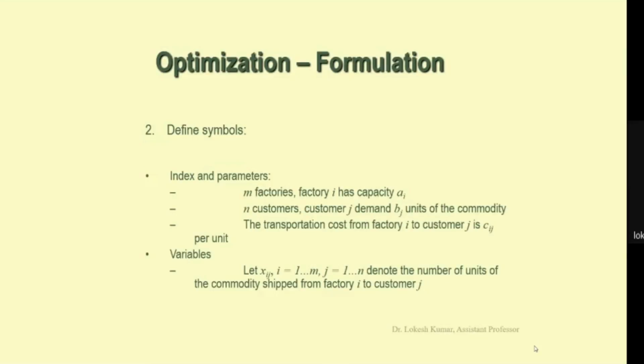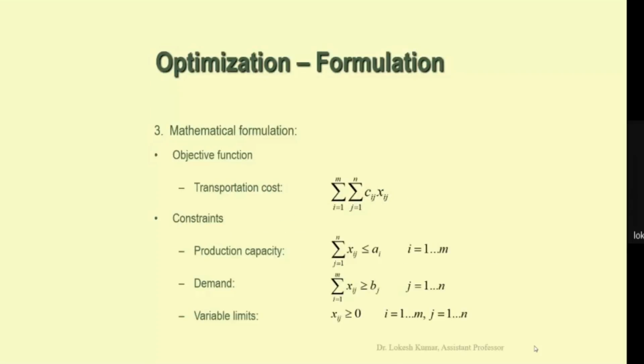Now we are going to define the variables. The variable is xij, where i can change from 1 to m, whereas j can change from 1 to n. So xij is the number of products transported from factory i to customer j. So in this second step, we have defined the symbols: what the indices are, what the parameters are, and what the variables are.